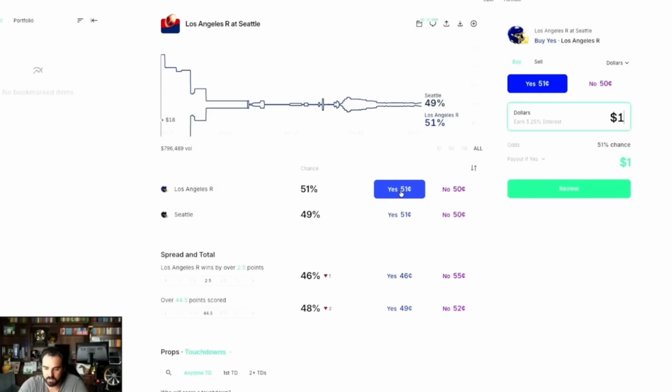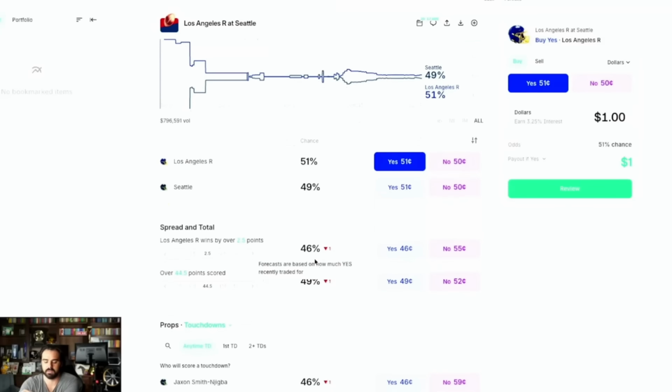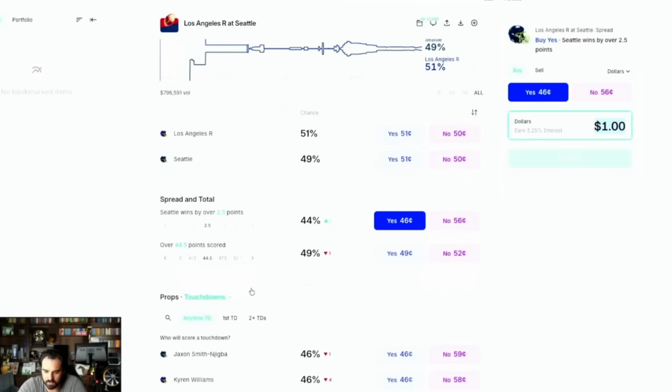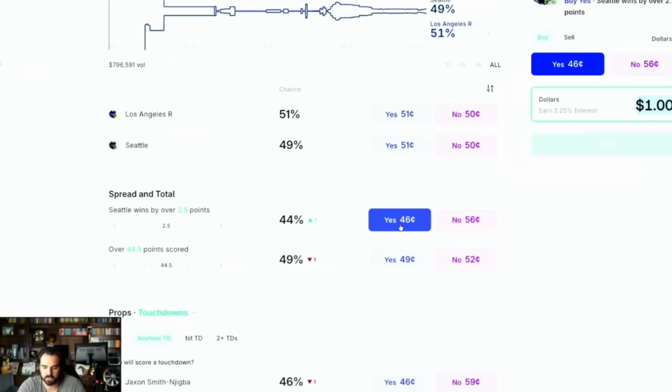So now let's go ahead and look at the alternate stuff that they have on here as well. So you can adjust the spread, you can adjust the totals, and as you do that, you'll see this number right here change, okay? And that's going to be your odds, pretty much. As these numbers change right here, so do these.